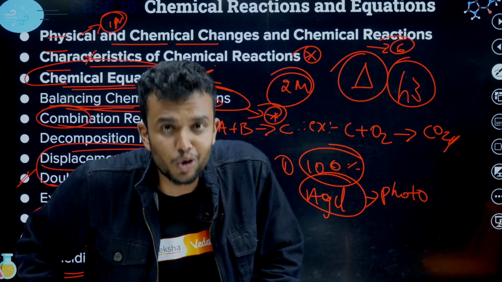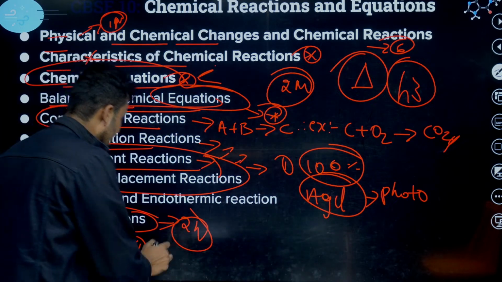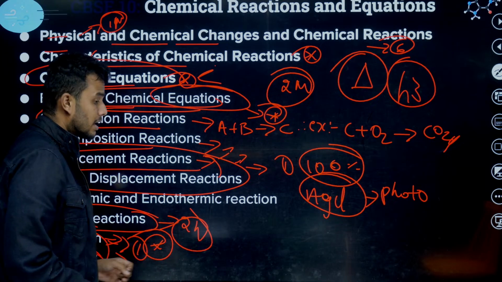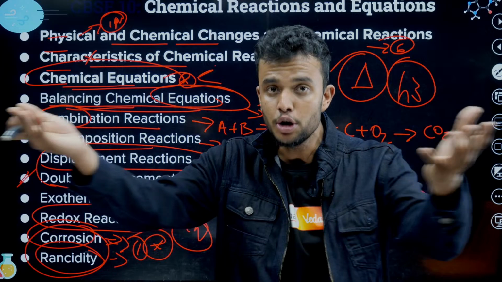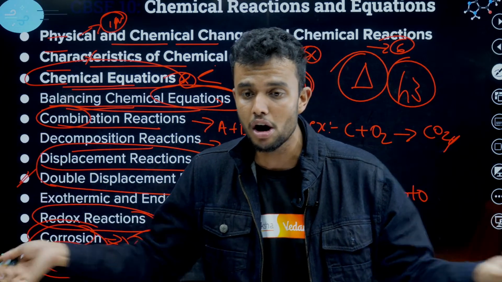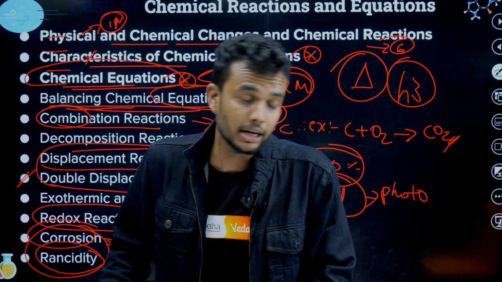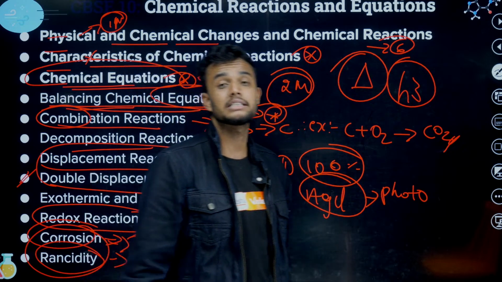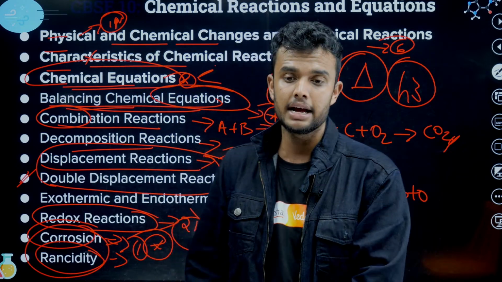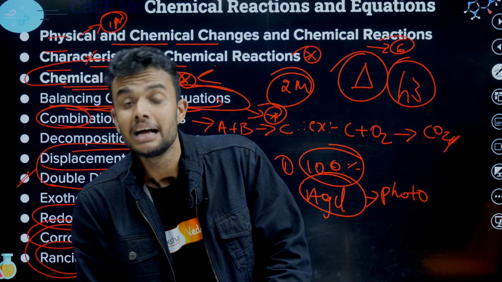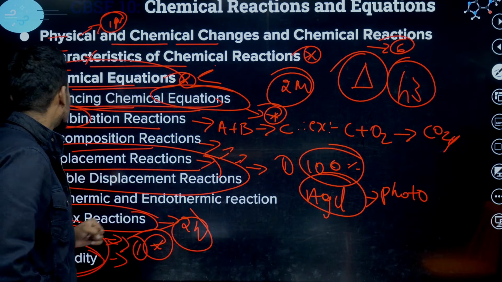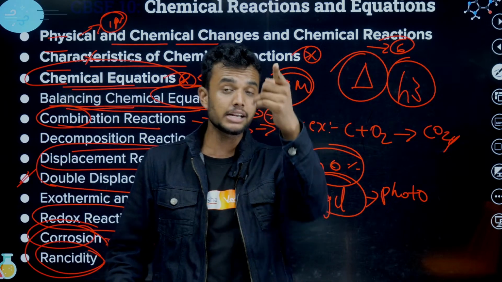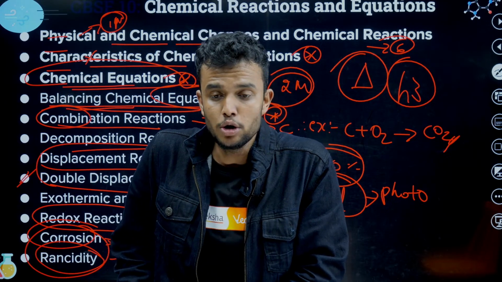Sir, explain corrosion. Corrosion is very simple, students. It mainly focuses on rusting. Whenever a metal reacts with oxygen, it forms a new layer on the surface. It is called a rust layer, which is iron oxide, ferric oxide, ferrous oxide. A china dish is especially used in decomposition reactions, for example AgCl.